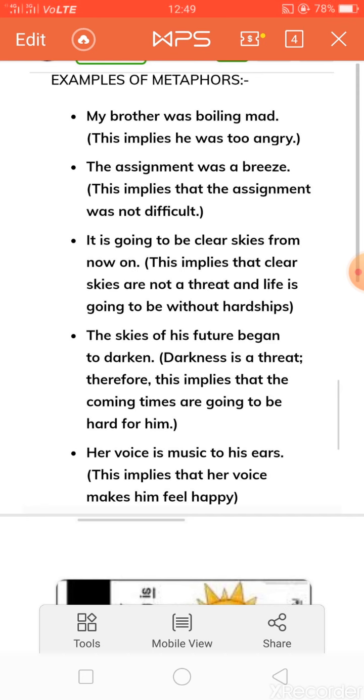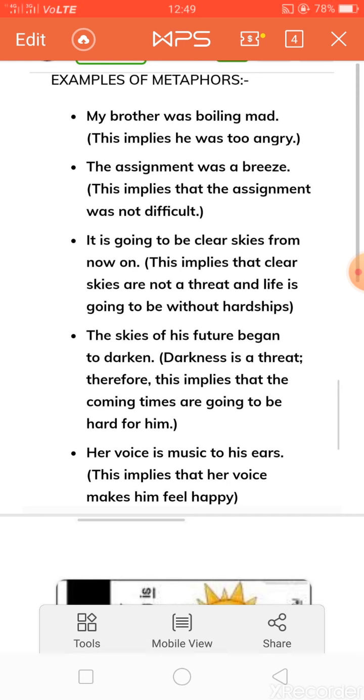Now here what does this darkness mean? It is a threat. Therefore this sentence implies कि the coming times, the times which are coming, will be very difficult or very hard for him, means जो आने वाला समय है वो उसके लिए बहुत ही कठिनाइयों से भरा होगा, you can say.